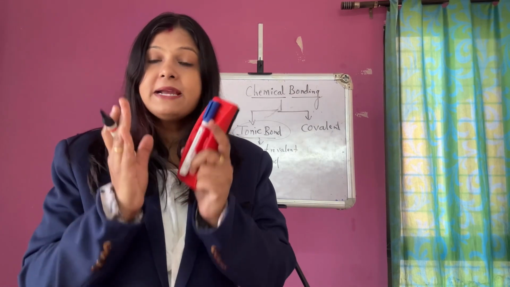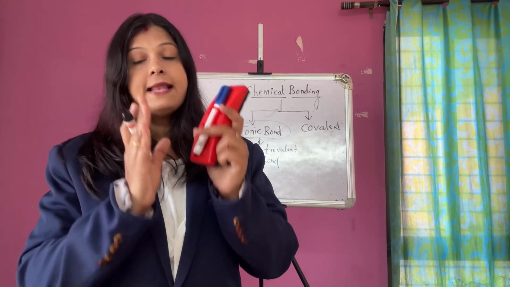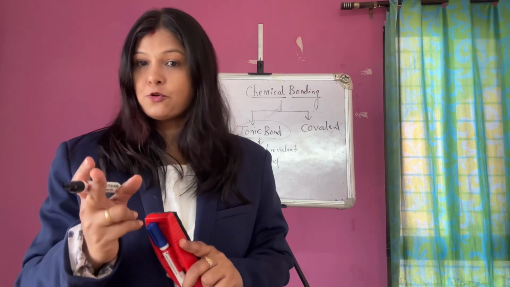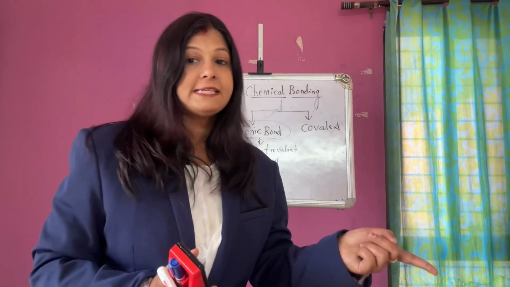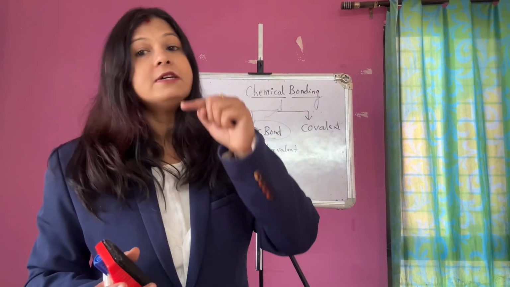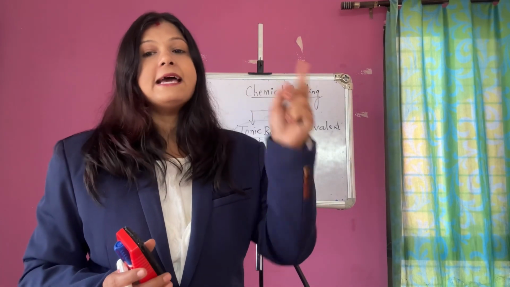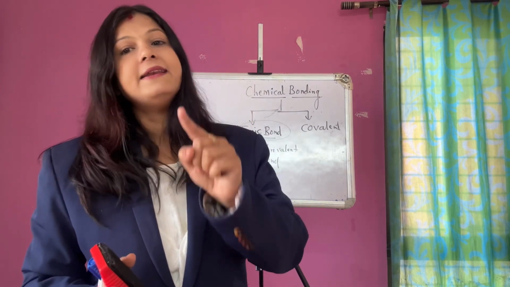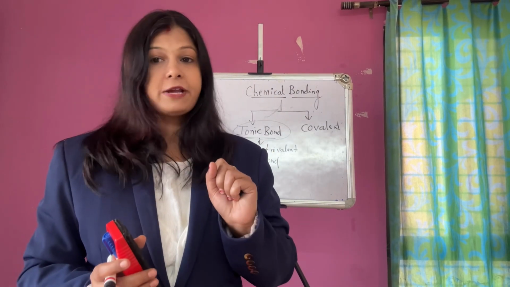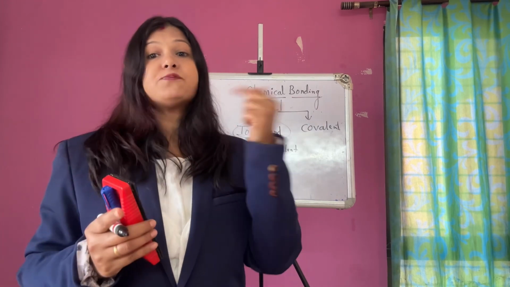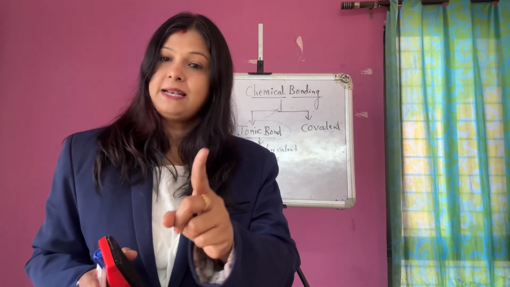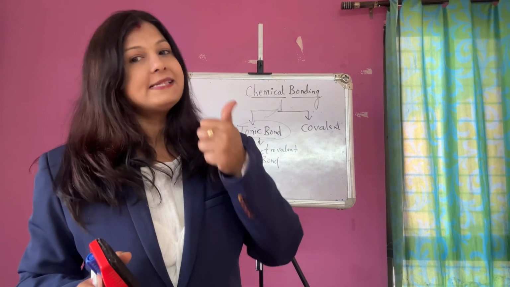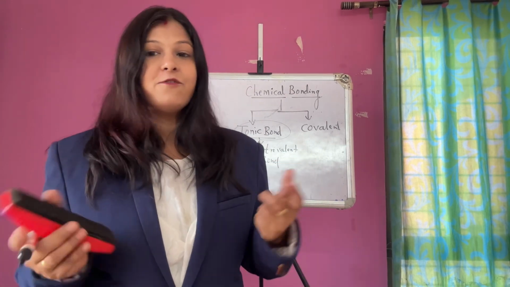So the name itself suggests electrovalent bond means the transfer of electrons between a positive and a negative atom. Then why do they transfer electrons? The only reason is stability. Is it clear? Very easy.